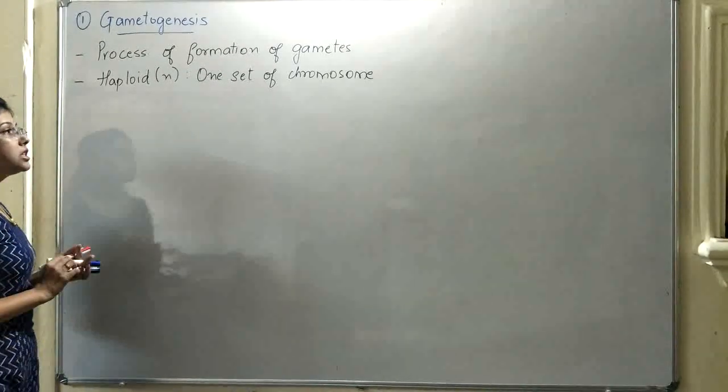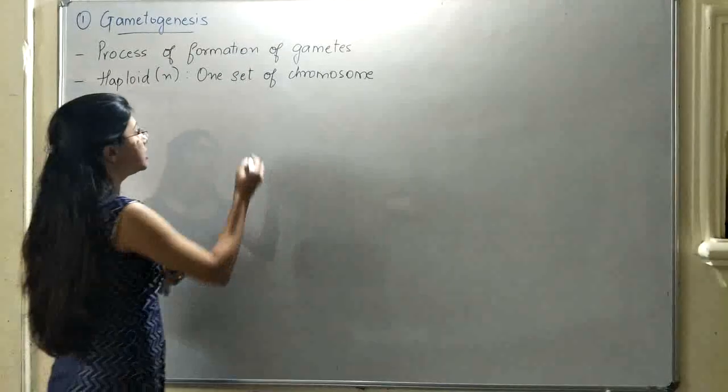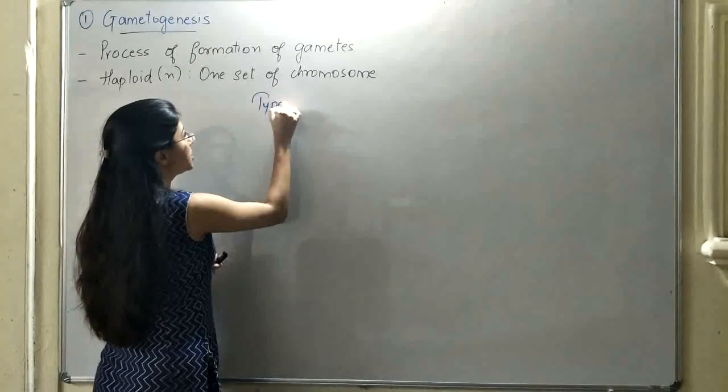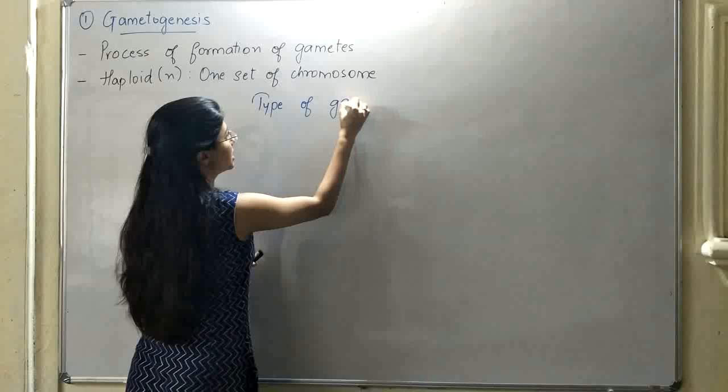Talking about different types of organisms, the type of gametes found in organisms is different.